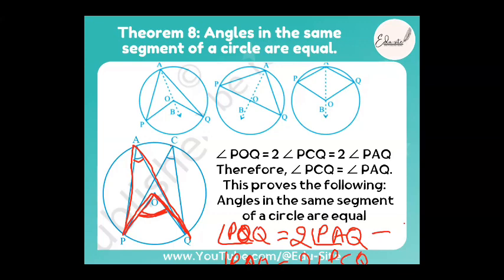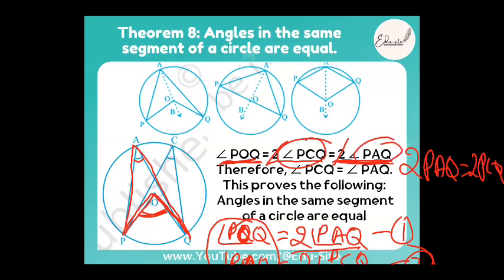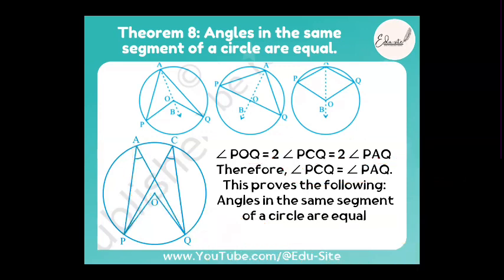From equation 1 and 2, POQ is equal to 2 PAQ, POQ is equal to 2 PCQ. Can we not write 2 PAQ is equal to 2 PCQ? Both left-hand sides are equal here, beta. POQ is equal, POQ is equal. If two left-hand sides are equal, then can we not write 2 PAQ is equal to 2 PCQ? See here. Angle POQ is equal to 2 times PCQ, or it is also equal to 2 times PAQ. Fine. So 2 cancels out. PCQ is equal to PAQ. This is the proof. That's all.